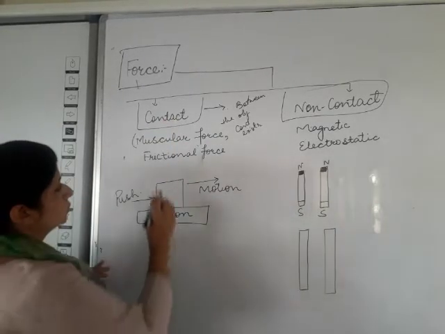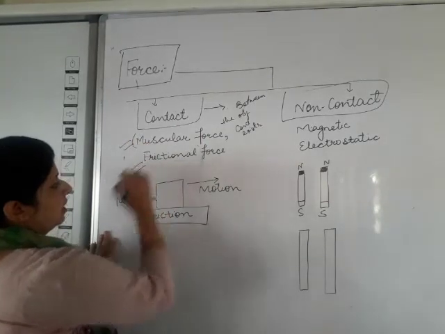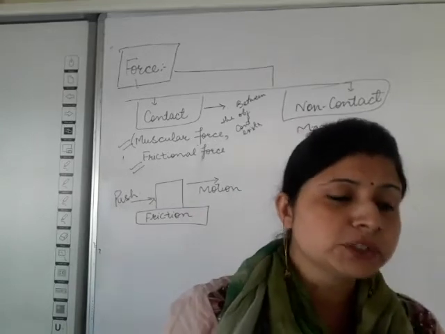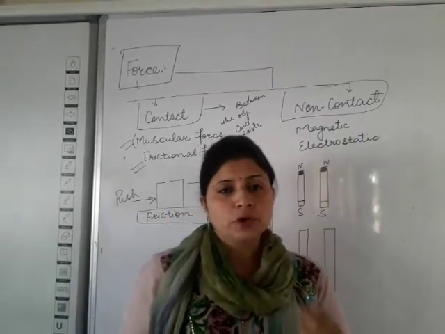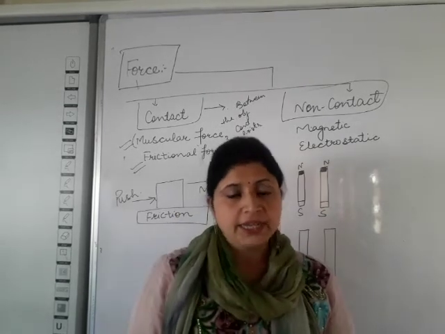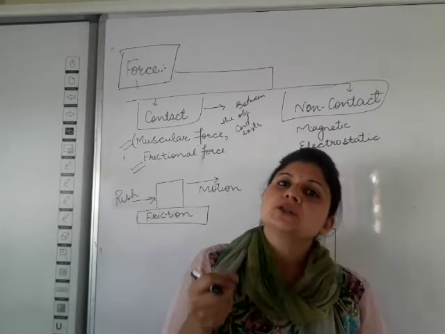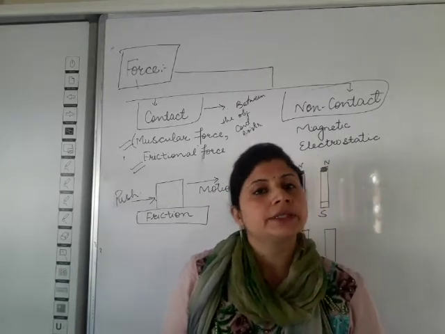In contact force, we can take the muscular force and frictional force. Like when you keep on using the same shoes regularly, they get worn out, and the sole of your shoes gets worn out. That is all because of the friction between your shoes and the road.